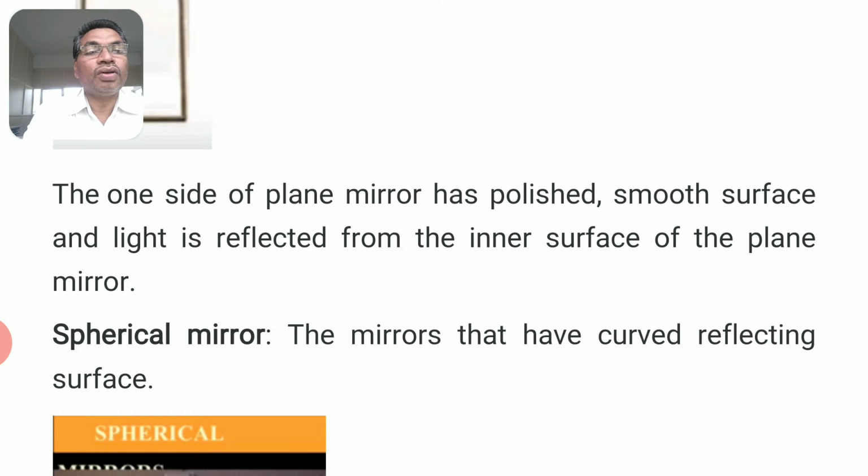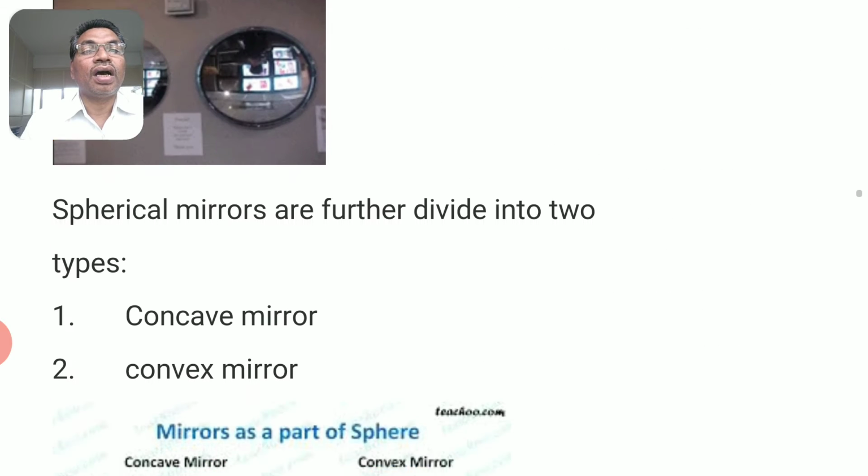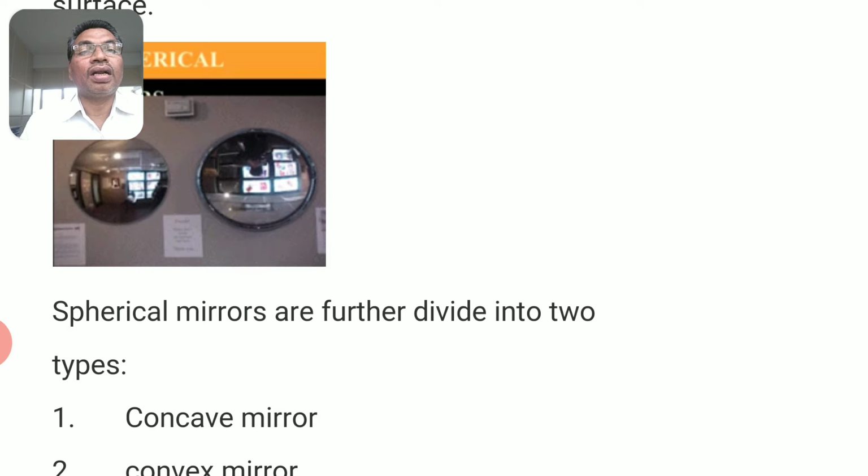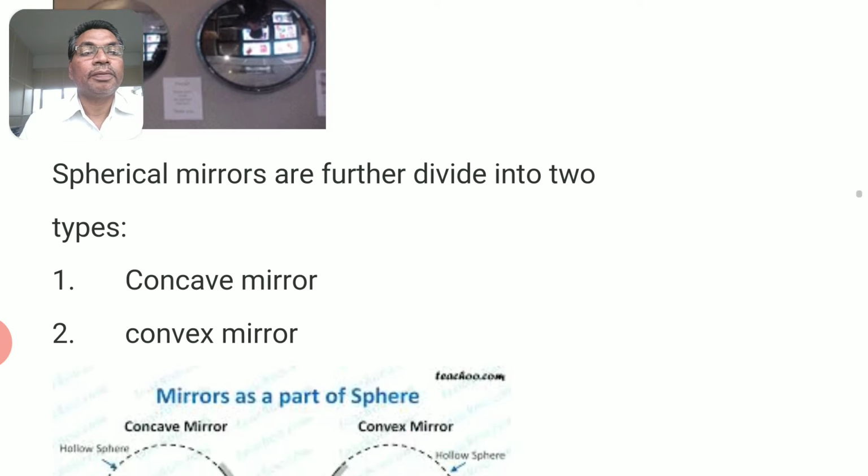Once go and observe your face by pausing this video. Watch the mirror from near to it and watch that mirror by going far away from it. Watch the mirror from near, observing the objects which are far away from the mirror. How do you feel? Let us go through these spherical mirrors. The mirrors that have curved reflecting surface are called spherical mirrors. They are concave mirrors and convex mirrors.